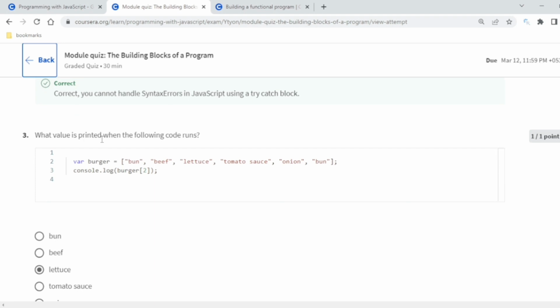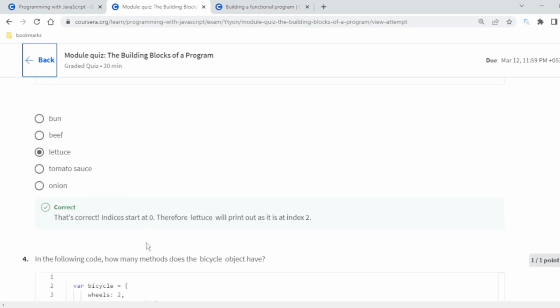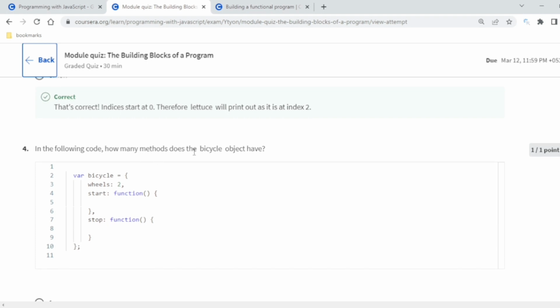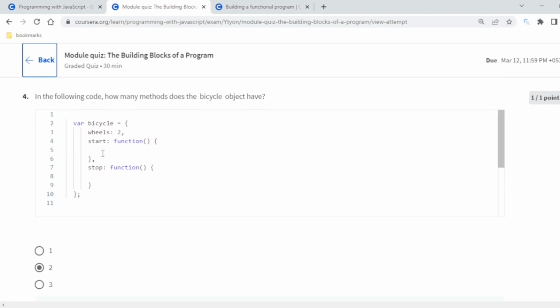Then, what is the value printed when the following code runs? So letters, because 0, 1, 2. So zero indexing shows it is letters. Then the following code, how many methods does the object have? So you can see we have two methods, start and stop, which are calling the function. So 2.